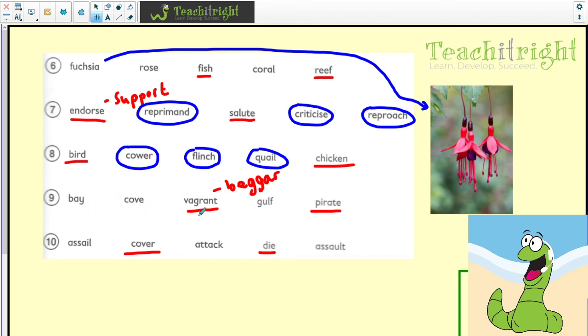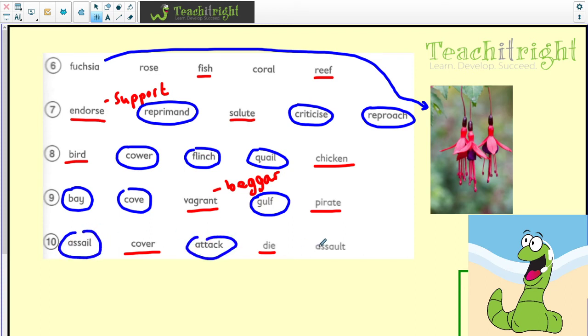Bay, cove, a vagrant is like a beggar, and pirate. So those three go together, the bay, the cove and the gulf. And the best way to describe those is because they are synonyms for the word bay. I know we've got bay there, but there's not really many other words I could use. But a cove, a bay and a gulf are the same, and then a vagrant and a pirate are the odd ones out. And then we've got assail, attack and assault. They would all go together because they are synonyms for attack, whereas cover and die are the odd ones out. So I hope you all got those ones correctly done.